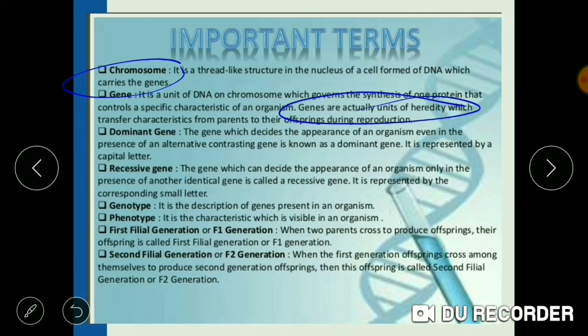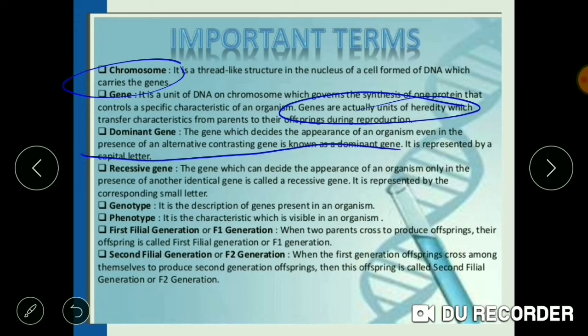Why? Because the gene of your father has become dominant over the gene of your mother, although you're having the gene of your mother also, but it is not able to dominate. That is why you have attained the height of your father. So since your father's gene has dominated and has expressed itself, it is considered to be the dominant gene.